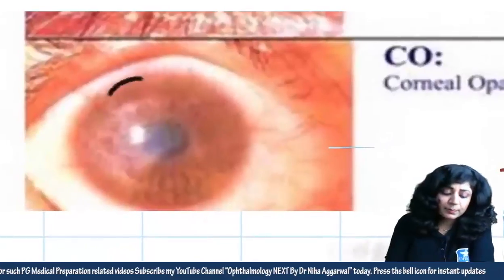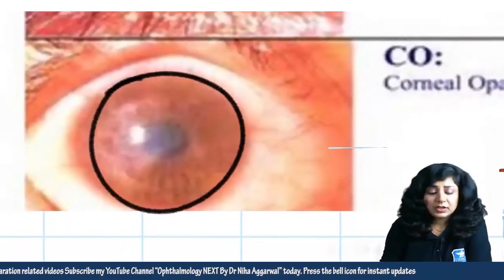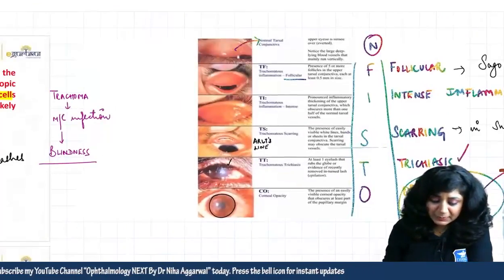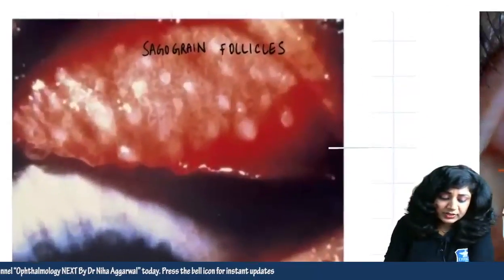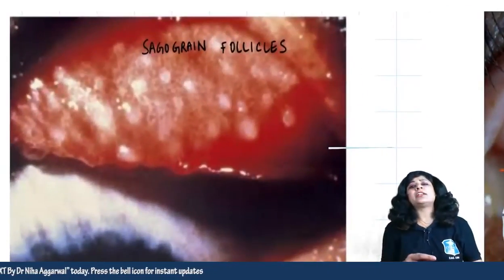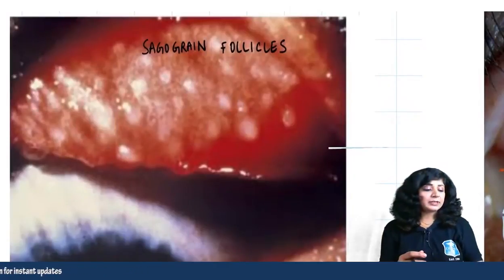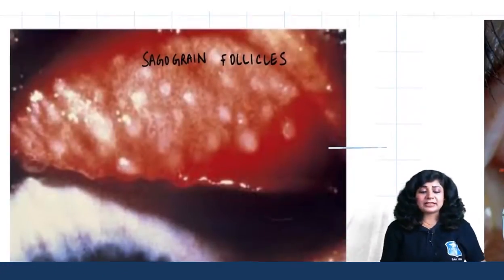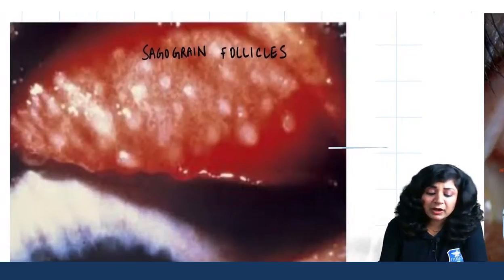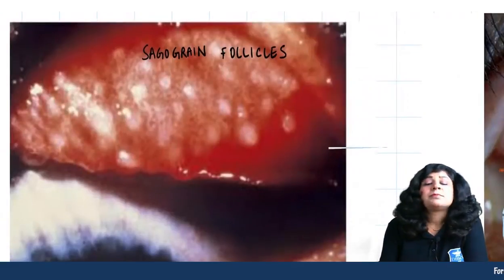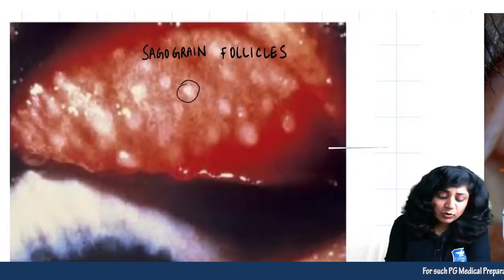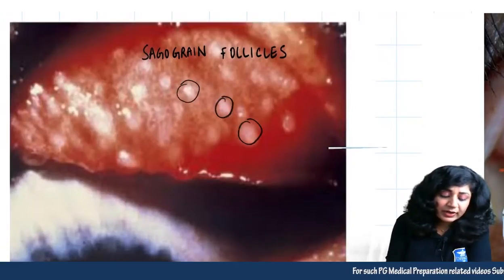And you are having this opacification in the cornea. So let's look at its pictures. Important one. See, these are your sago grain follicles. What are sago grain, guys? What are sago grain? Sago grain follicles, very typically found in cases of trachoma. They look like boiled sago grains.